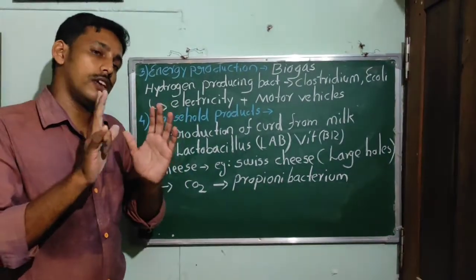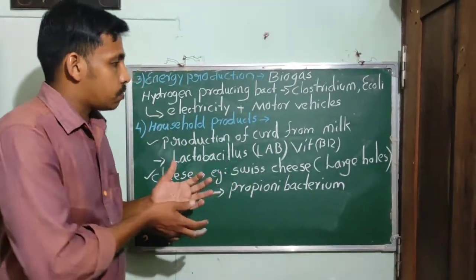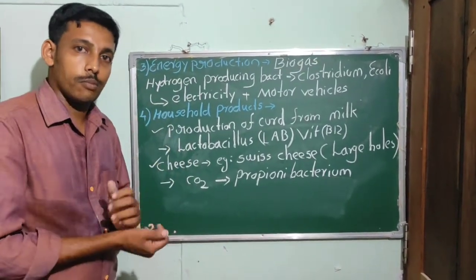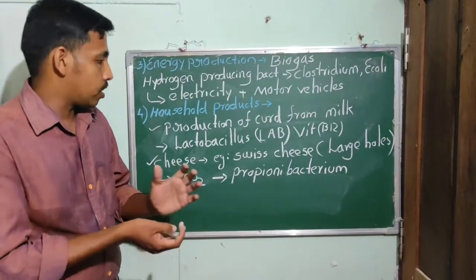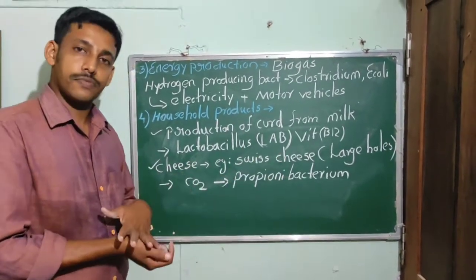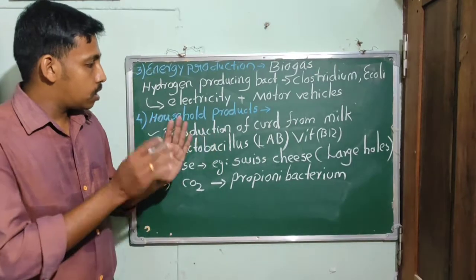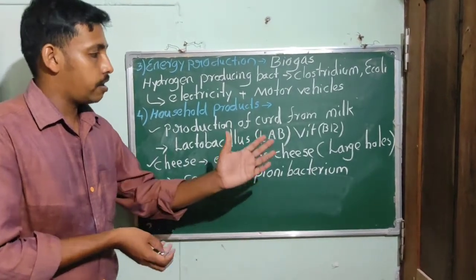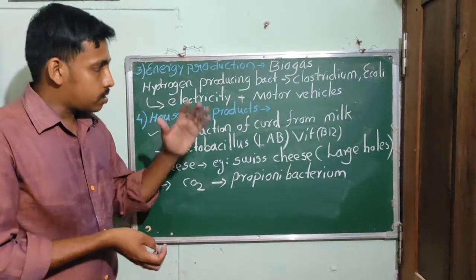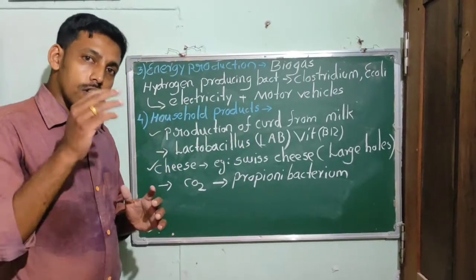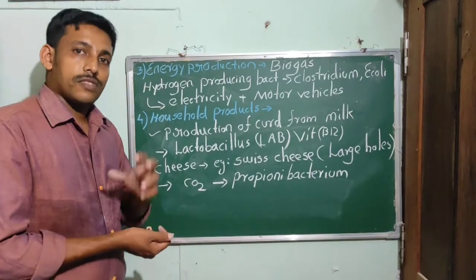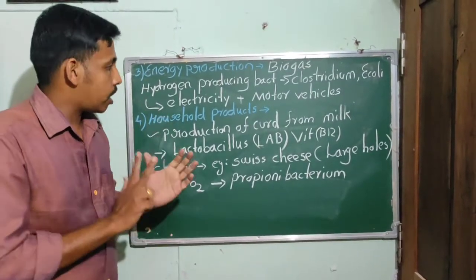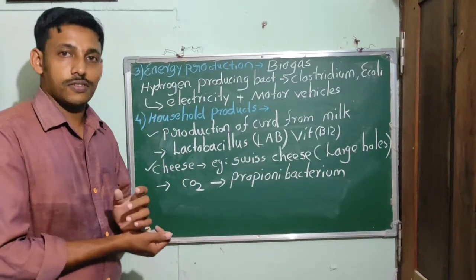The large holes are due to the production of a high amount of carbon dioxide by a bacterium known as Propionibacterium. In this way we can see that bacteria are very helpful to us, and they have economic importance.